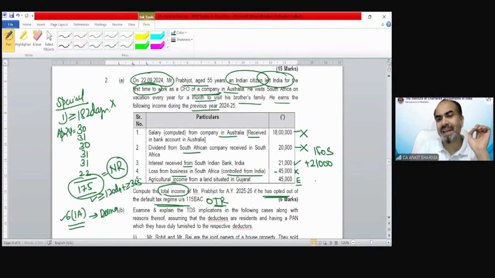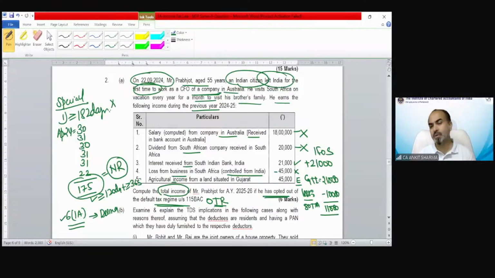Agricultural income from India is exempted. So his gross total income would be 21,000 from interest. But there would be a deduction for interest income under section 80TTA. Up to 10,000 he can claim as a deduction under 80TTA. The total income would be 11,000 in this scenario. Clear? Simple question. Let me see if there is any query from you. Non-resident only 21,000, correct answer, but the total income would be 11,000, Vidushi. Okay.